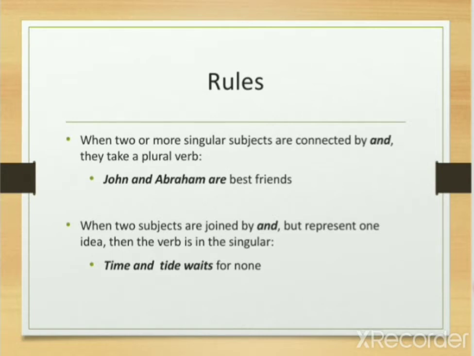Rule number 2 is when two subjects are joined by and but represent one idea, then the verb is in singular, as time and tide waits for none. Now these are two singular subjects, time and tide. If we have to write time, it will be time waits for none.